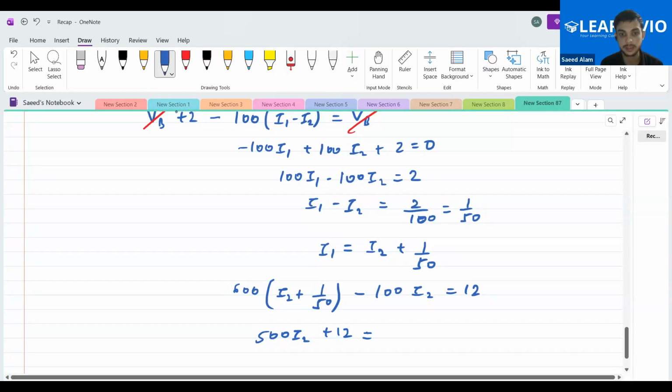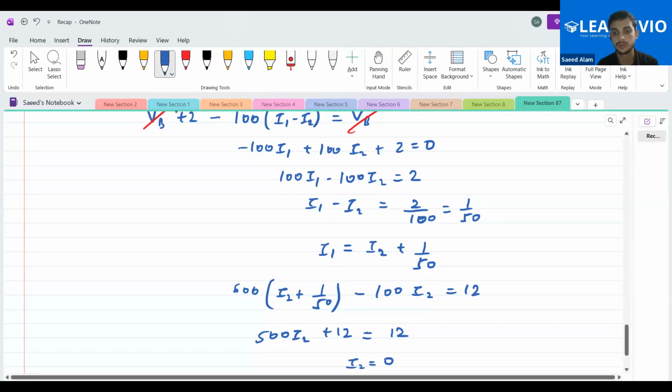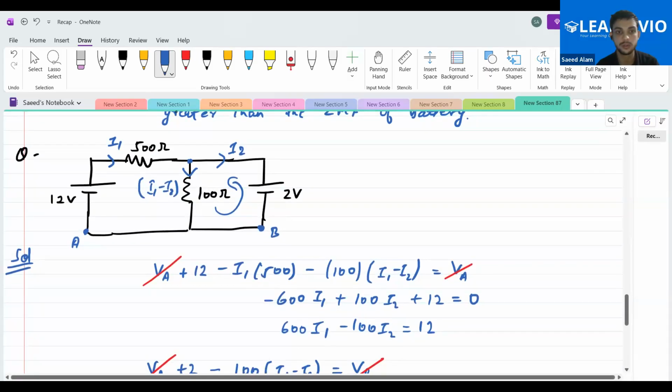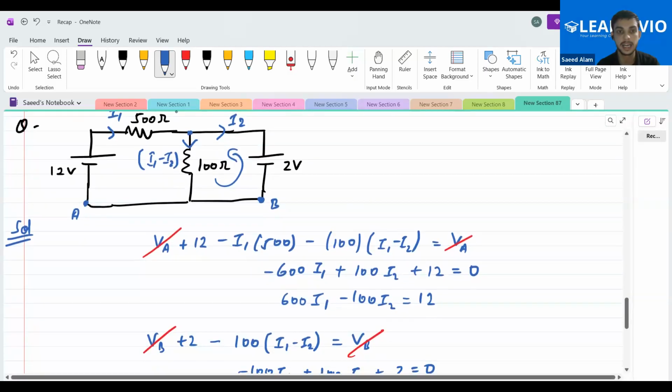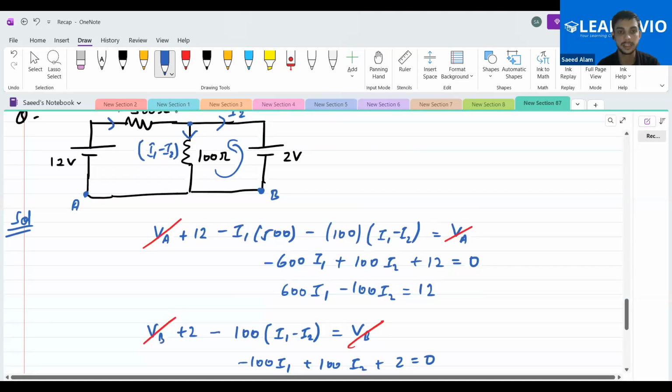Wait. 600 I2 minus 100 I2 is 500 I2, and 600 times 1 by 50 is plus 12, which equals 12. Yes or no? So are we getting I2 equal to 0? Yes, we are getting I2 to be equal to 0. Why are we getting I2 to be 0?